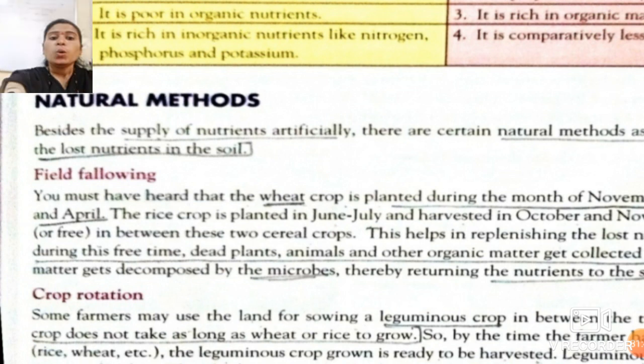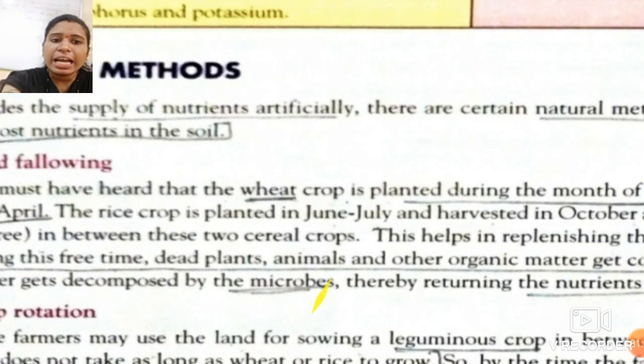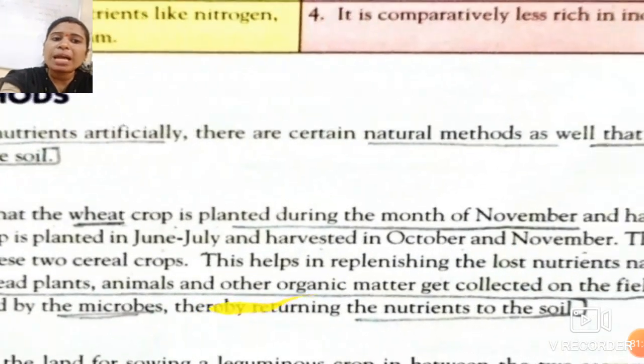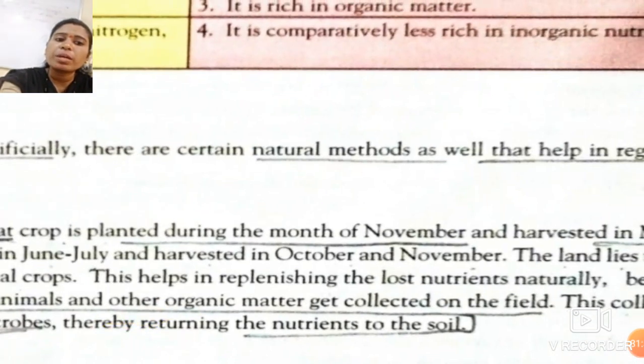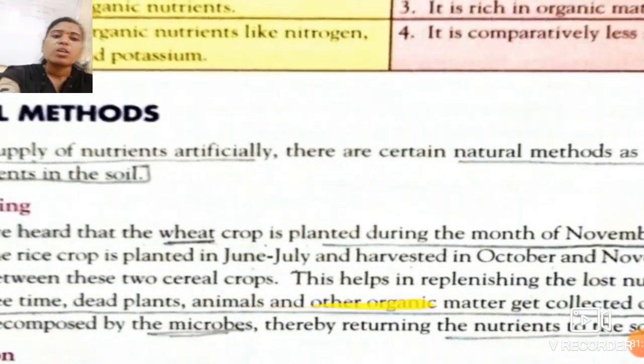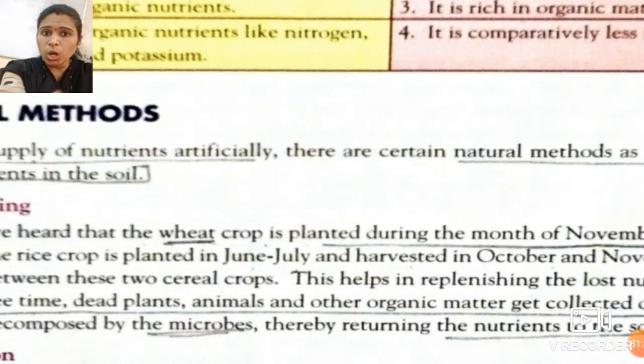You must have heard that the wheat crop is planted during the month of November. All of you know that the wheat crop is planted during the month of November, as it is grown in the winter season, as it is a Rabi crop.